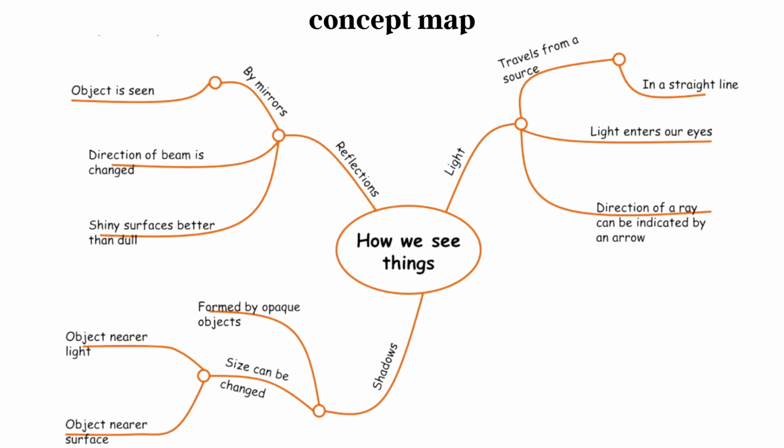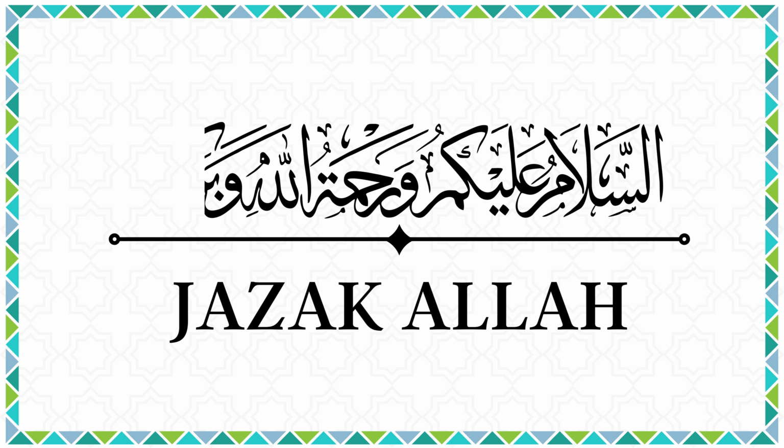Here we have a concept map: how we see things. On my right side, you can see the light. Light travels from a source in a straight line. Light enters our eyes. The direction of a ray of light can be indicated by an arrow. Reflection by mirror.